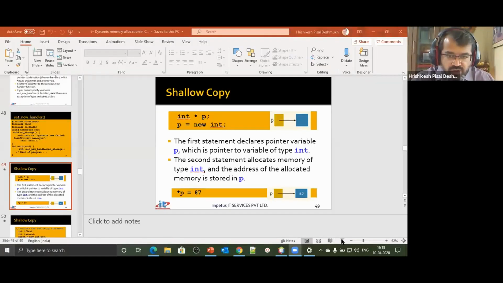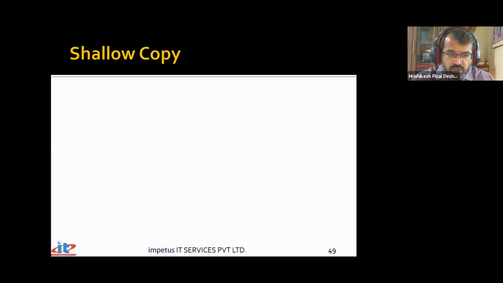So what we had discussed earlier was set new handler, and let's take the discussion further and understand a very important concept. What we plan to discuss today is the concept of shallow copy and deep copy. In the process, it would also take us to a few more important concepts, namely understanding copy constructor, overriding the equal to operator function, and so on.